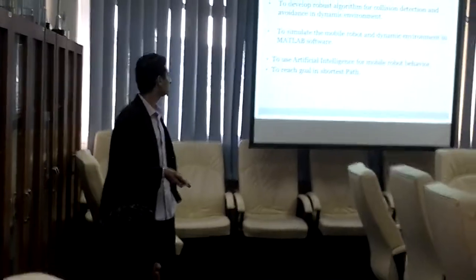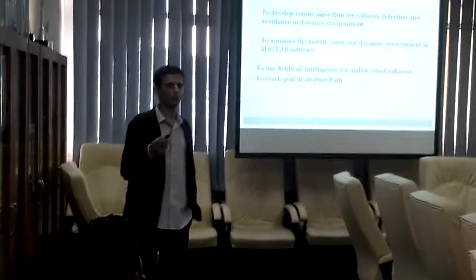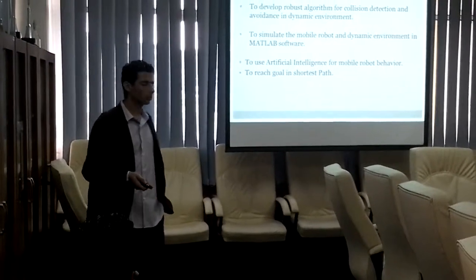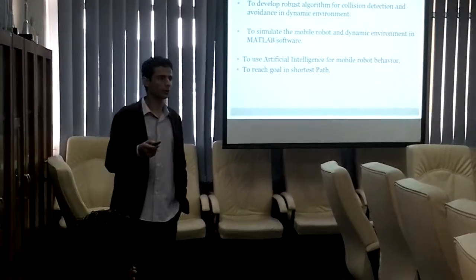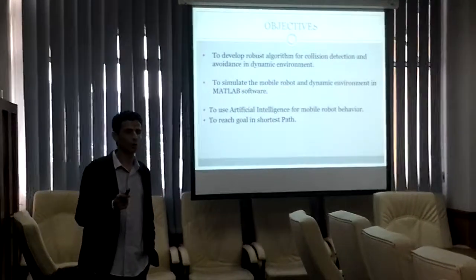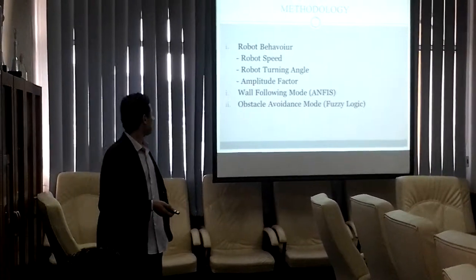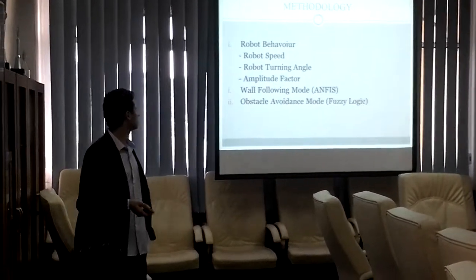Okay, the objective of the project is to develop a robust algorithm for collision detection and avoidance in dynamic environment, to simulate the mobile robot algorithm in MATLAB, and to use artificial intelligence. And at the same time, we have to get the shortest path for the mobile robot to get to the destination. The methodology. Now we go to the methodology.